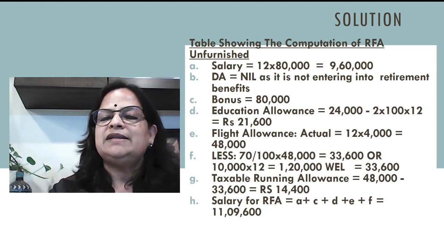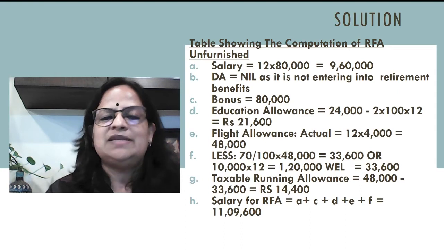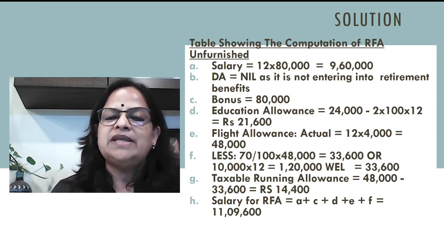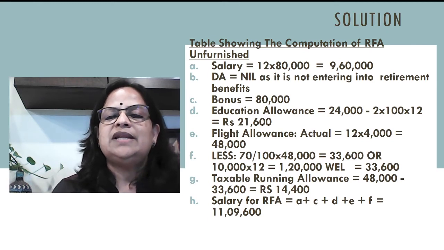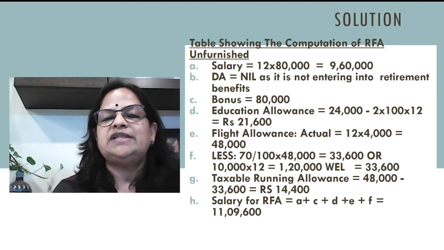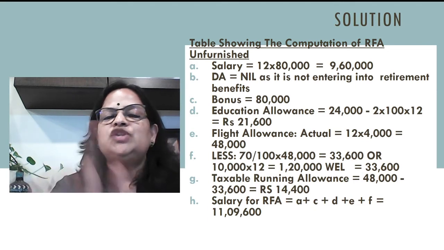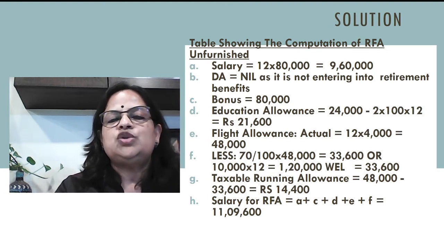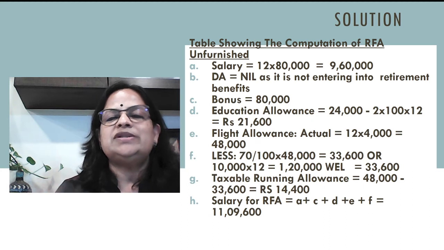So automatically 33,600 is the exempted amount. So taxable running allowance is 48,000 minus 33,600, that is 14,400. So salary for RFA is A plus C plus D plus E plus F. B is not there because dearness allowance is not included. Total value is 11,09,600.